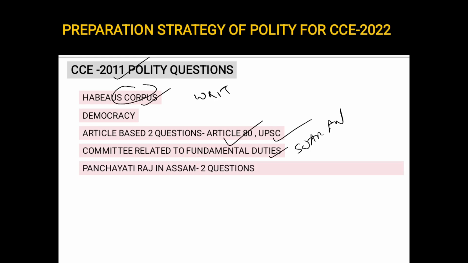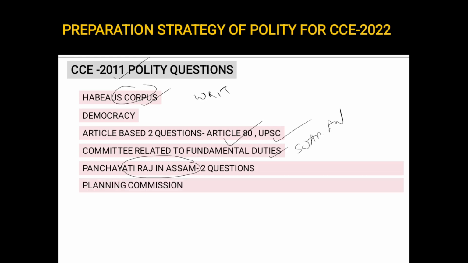Next, there was a question on Panchayati Raj, specifically on Assam. There are two questions on that on the same paper. See, in 2011 they asked two questions from the same topic, Panchayati Raj. Then there was a question on Planning Commission. The Planning Commission has been dismantled now. It has been replaced by Niti Aayog. Yet Planning Commission is an important topic and the 5-year plans.